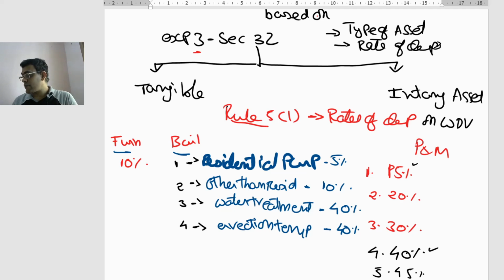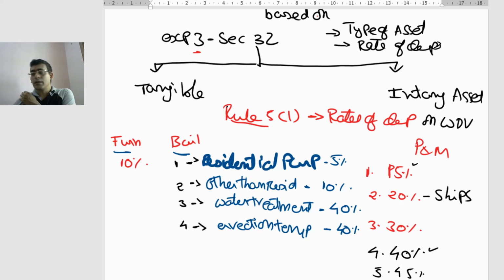Now let us see when I need to apply 20%. What sort of scenarios do I need to apply 20% to? Generally 20% is the rate of depreciation applicable in the case of ships, ocean going vessels, or vessels operating on inland waters, or it may be speedboats or whatever it is. For that, generally the rate of depreciation is going to be 20.